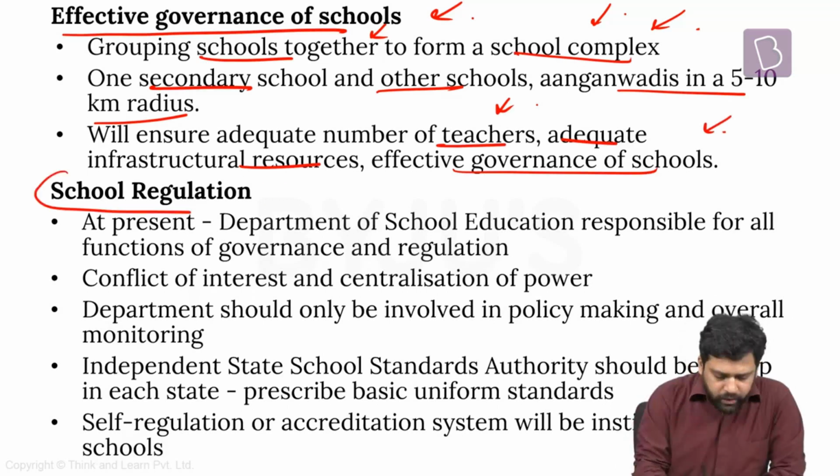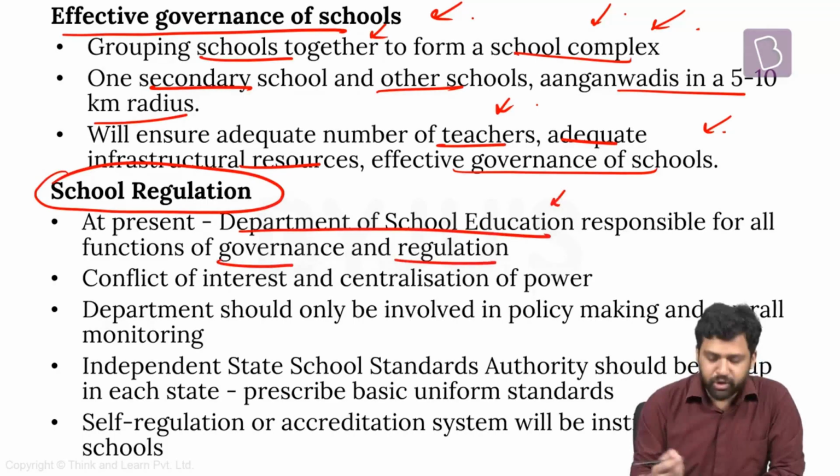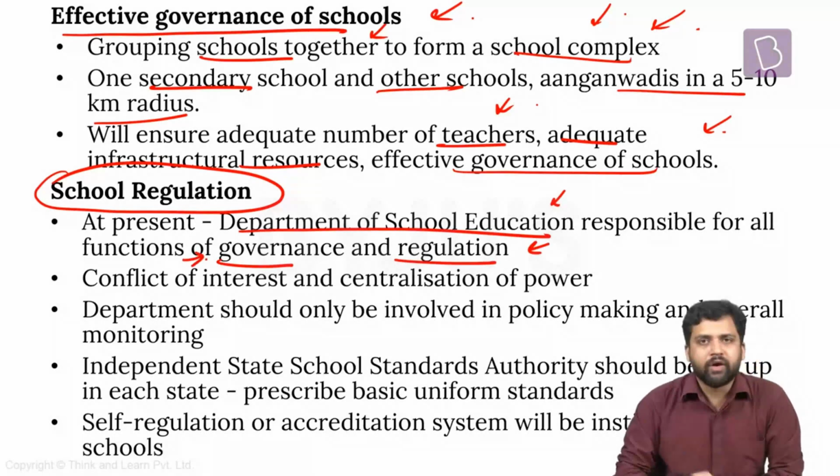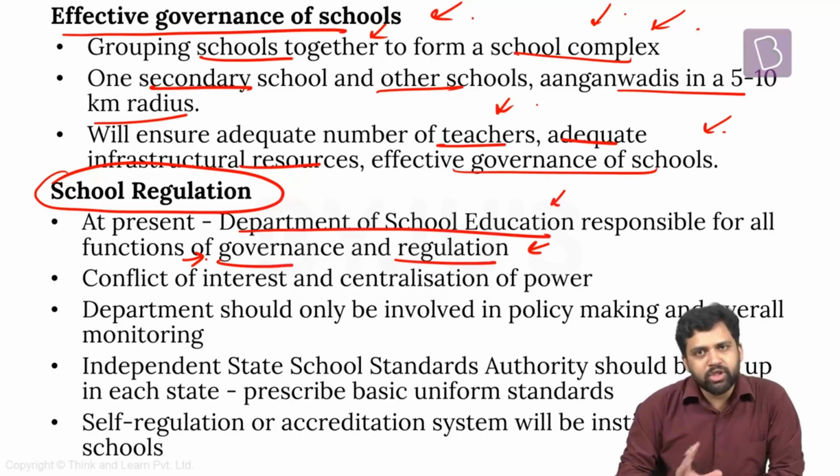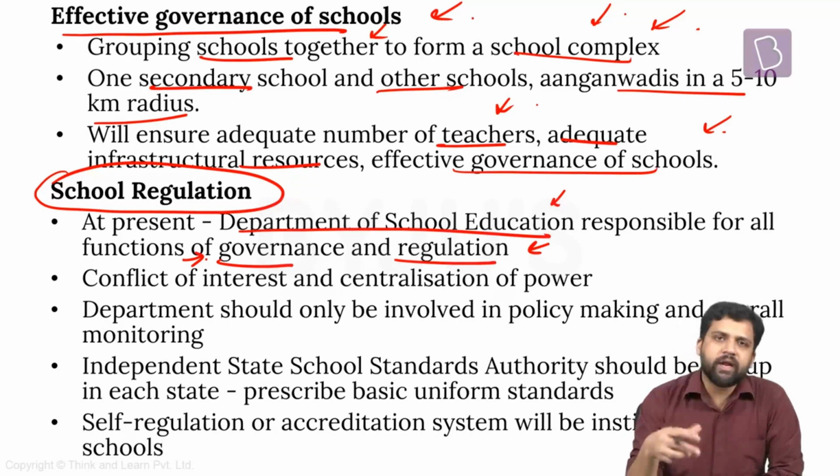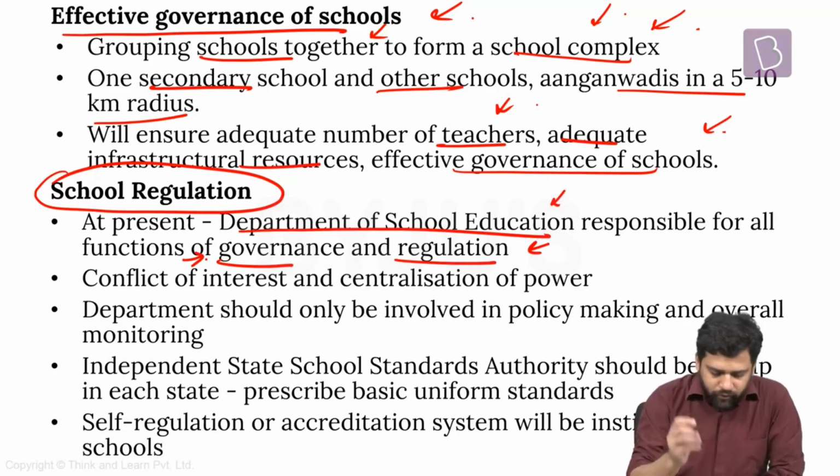governance of schools. Now, how do we regulate schools? At present, the Department of School Education is responsible for two activities. It is responsible for governance. It is also responsible for regulation. Governance means providing different kinds of services. So it is responsible for providing education, and at the same time, it is responsible for regulating. That means they are providing services, and they themselves are regulating whether the services provided by them are good or not. So there is a conflict of interest here.